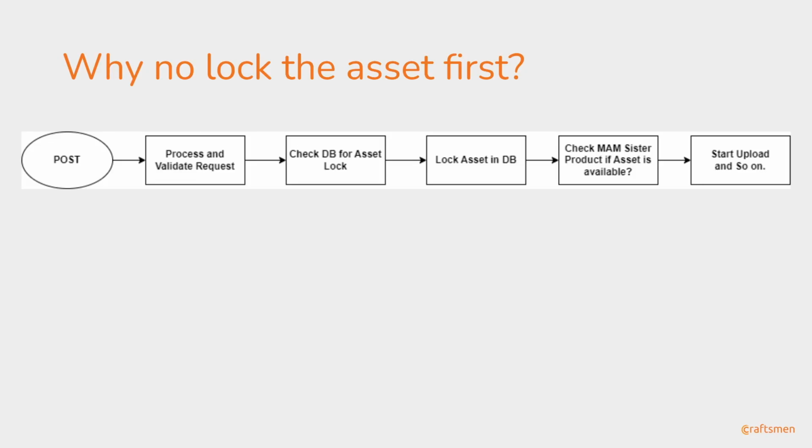But what if, when you lock that asset in the DB and check in the MAM sister product for asset availability, another request came with the valid asset, but due to the lock, that request is discarded? This might happen. For that reason, we can't lock our asset first before checking that the asset is available in our MAM sister product. Because if that scenario comes, that's a denial of service. The user will see that no asset is uploading on the system. It's better to have multiple asset uploads than no asset uploading in the system, right?